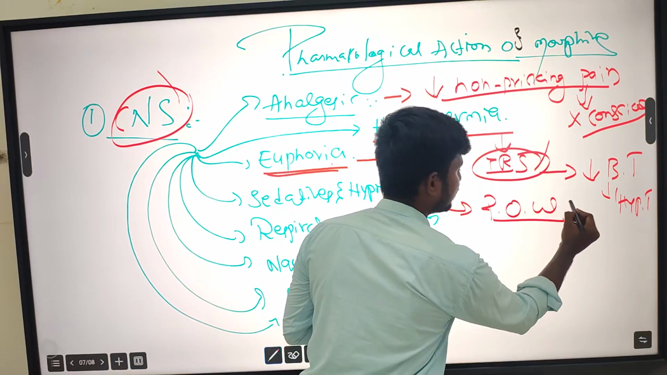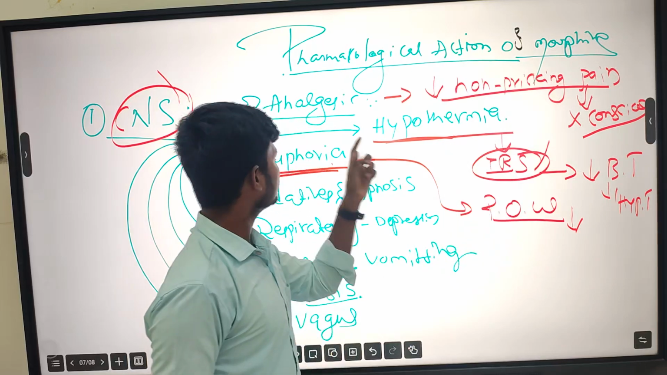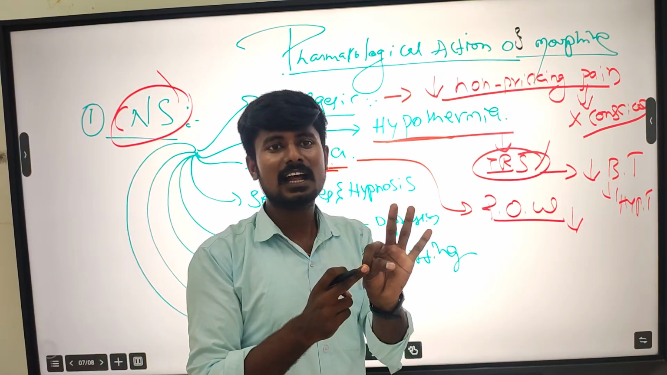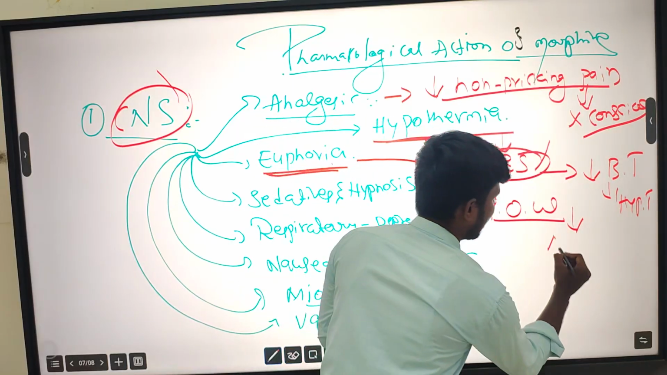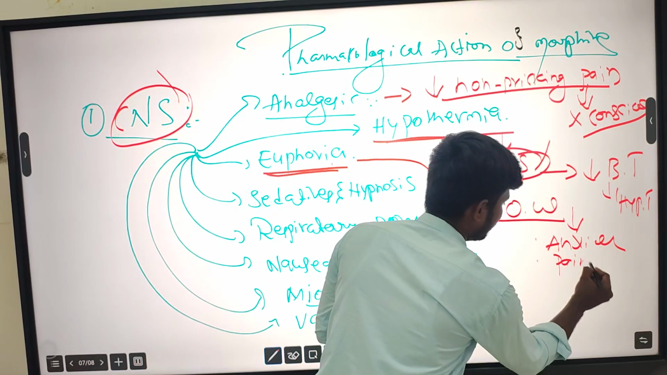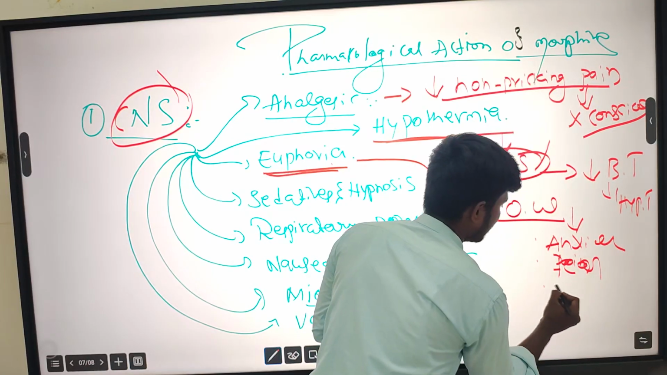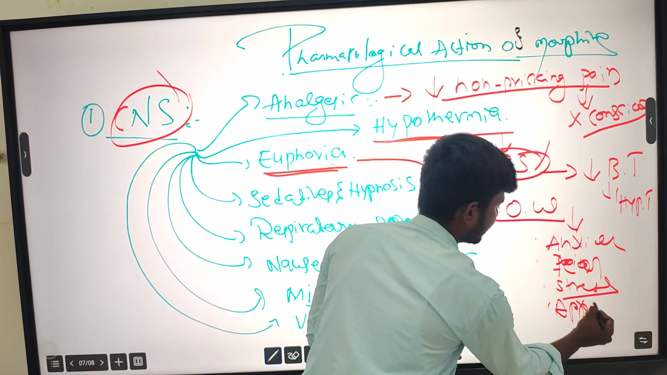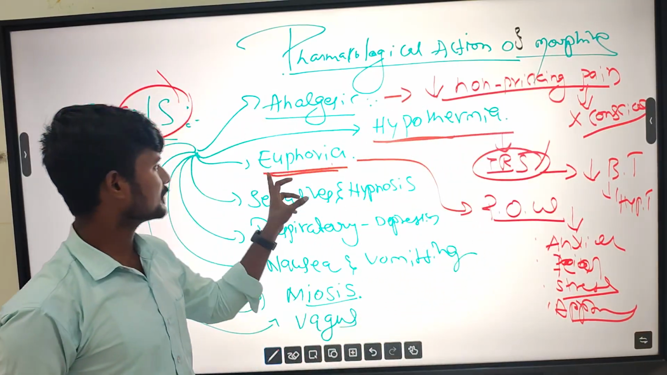Feeling of well-being means that this analgesic, morphine, also reduces anxiety, the apprehension state, and along with that the fear, and stress. Anxiety, fear, stress, and apprehension all come under euphoria.